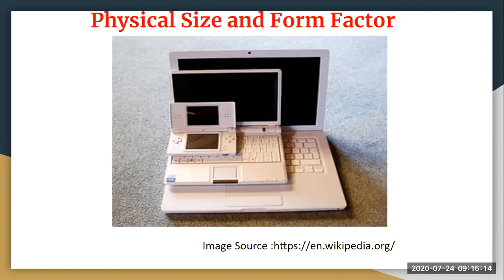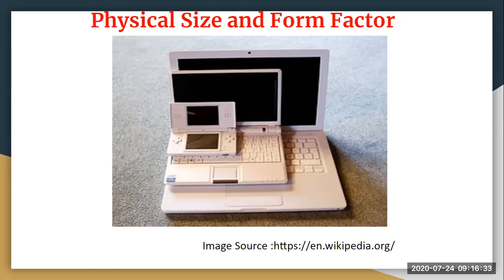Now in IoT, we have all small devices which are working as powerful as big devices. So the physical size and form factor is not a big issue for us when we talk about selecting the platform, because everything comes in small sizes only. We don't come up with big sizes.